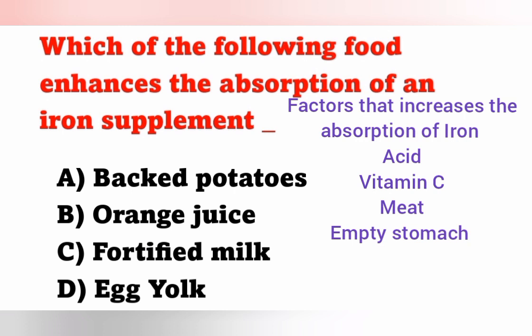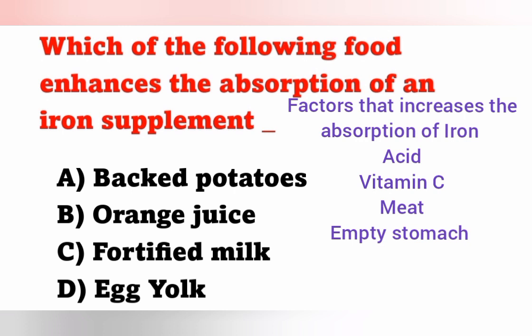The factors and foods which increase the absorption of iron include vitamin C rich food and acid medium. Vitamin C is citric acid which contains acid medium. So acid medium enhances the iron absorption, and empty stomach also increases the iron absorption, and meat will also increase the absorption of iron.